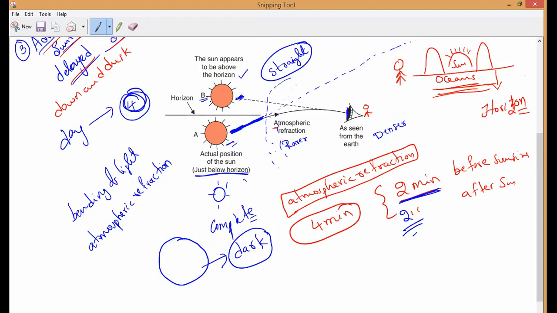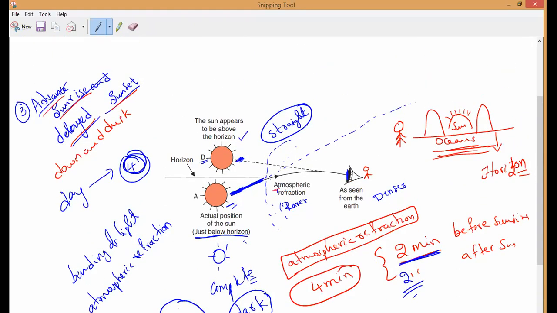But this diagram, the advanced sunrise and delayed sunset diagram, is most important. Here they will ask you the question: if there is no atmosphere, then the daytime is shortened by how many minutes? The daytime is shortened by 4 minutes. Understand? 4 minutes.